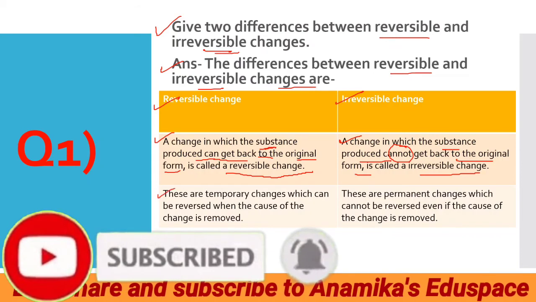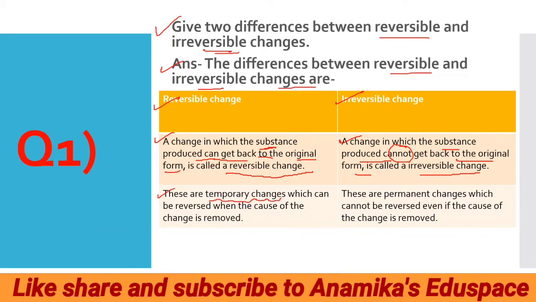Clear? These are the temporary changes and which can be reversed when the cause of the change is removed, and these are the permanent changes. Once the paper is burned, it turns into ashes, and the ashes can never be turned back into the paper. So these are the permanent changes which cannot be reversed. We cannot get the original form back even if the cause of the change is removed.